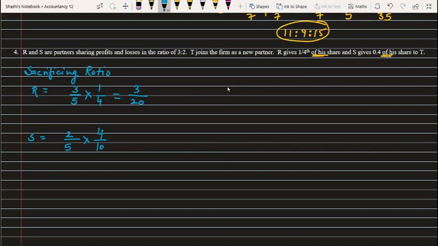I can write it like this, 0.4, in this manner. Okay, so 0.4 is 4 by 10. So this way what I got here, 8 by 50. Sorry, I said 8 by 40, I'm sorry, it's 8 by 50.